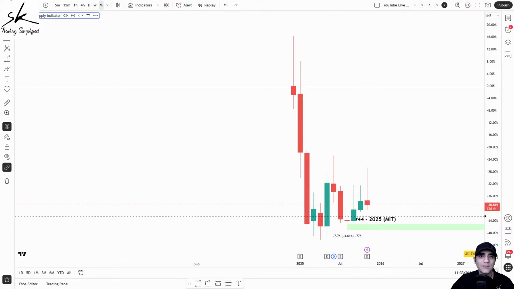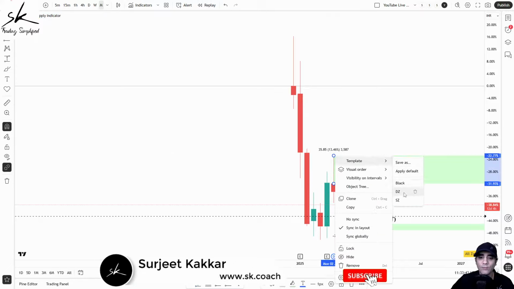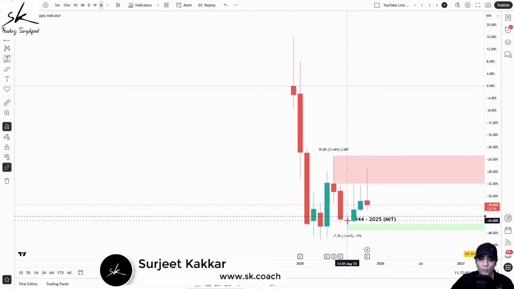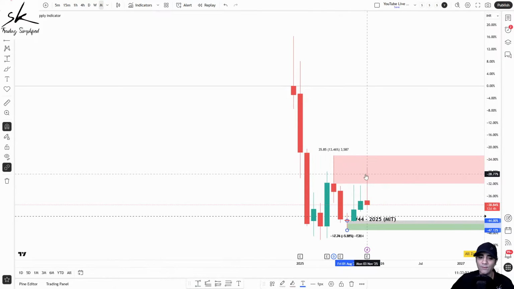So like I always say, logically, if the prices move down from here, there has to be some supply, right? Prices cannot move down without supply. Similarly, if the prices moved up from here, there has to be some demand, because price cannot move up if there is no demand, right? I'll just change the color to gray so that we can differentiate.